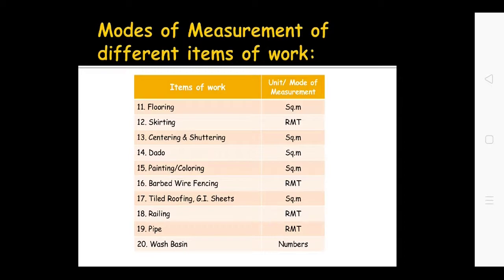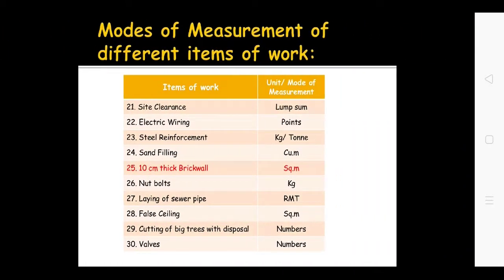There is a desired accuracy in taking the measurement. These are some items. Site clearance, you can find here, is a lump sum item. Electric wiring is measured as per the point. Steel reinforcement is measured in kg or ton. Plinth filling can be measured in cubic meter. A 10 centimeter thick brick wall, that is nothing but your partition wall, is measured in square meter. Nut bolts are measured in kg.